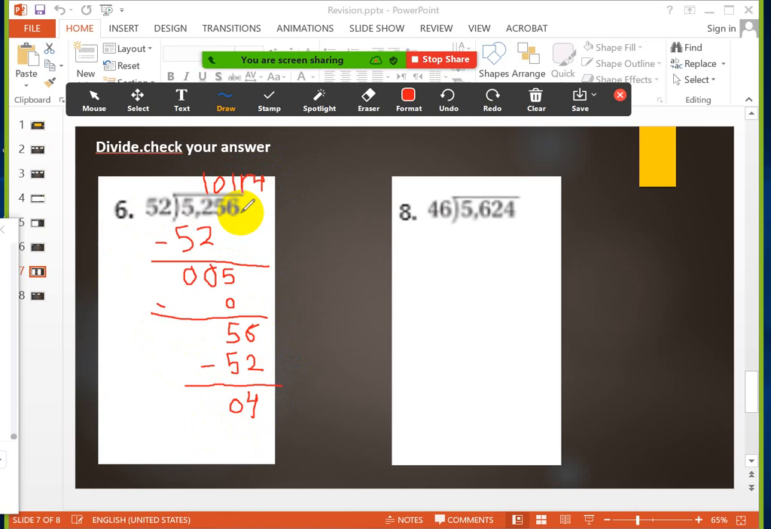So the quotient is 101 remainder 4. Okay, girls? Any question, girls? Any question?